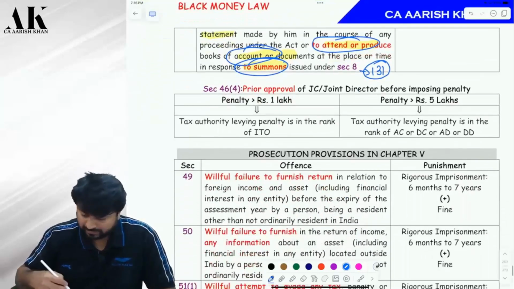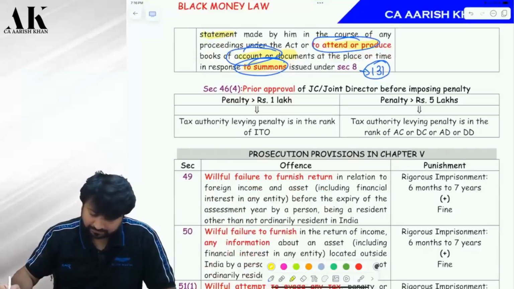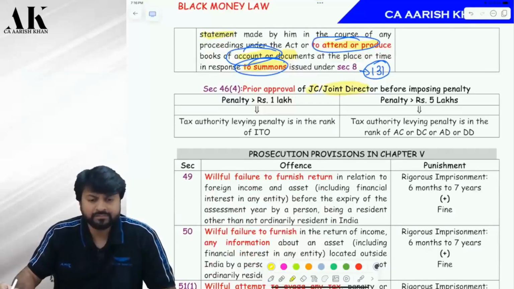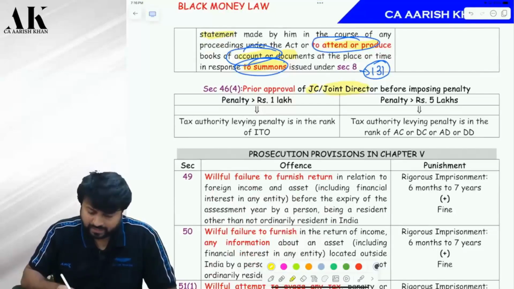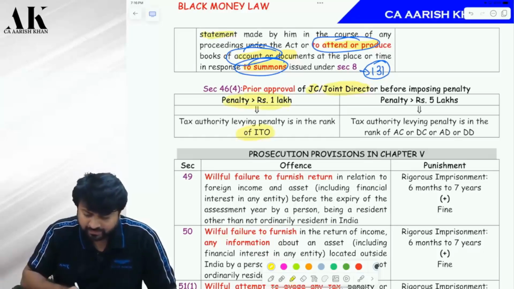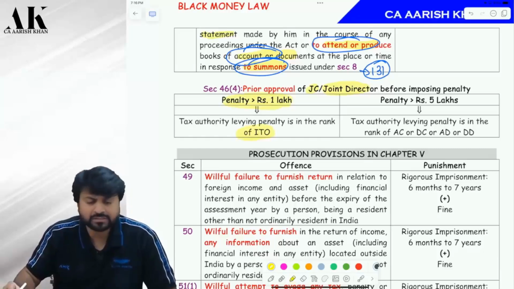Now, before imposing penalty, the officer has to take approval of the joint commissioner and joint director. If the ITO wants to impose a penalty of greater than 1 lakh rupees, who is ITO?